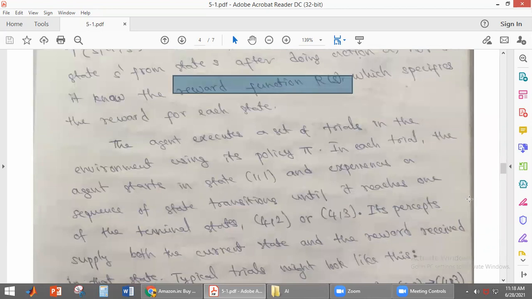So what will the agent do here? The agent executes a set of trials in the environment using its policy. It has a policy, students. Using the policy means using the actions it has to take.